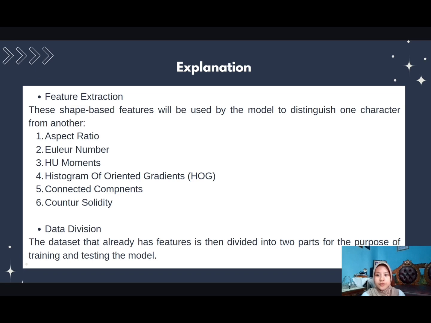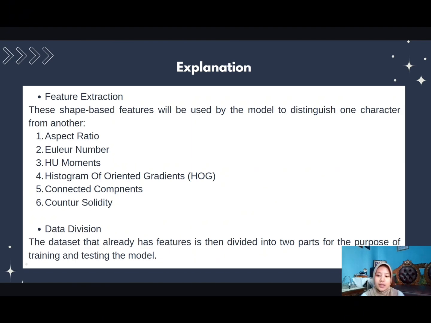Step 4 is feature extraction. The shape-based features will be used by the model to distinguish one character from another. First, aspect ratio; second, Euler number; third, Hu moments; fourth, histogram of oriented gradients or HOG; fifth, connected components; and last, contour solidity.